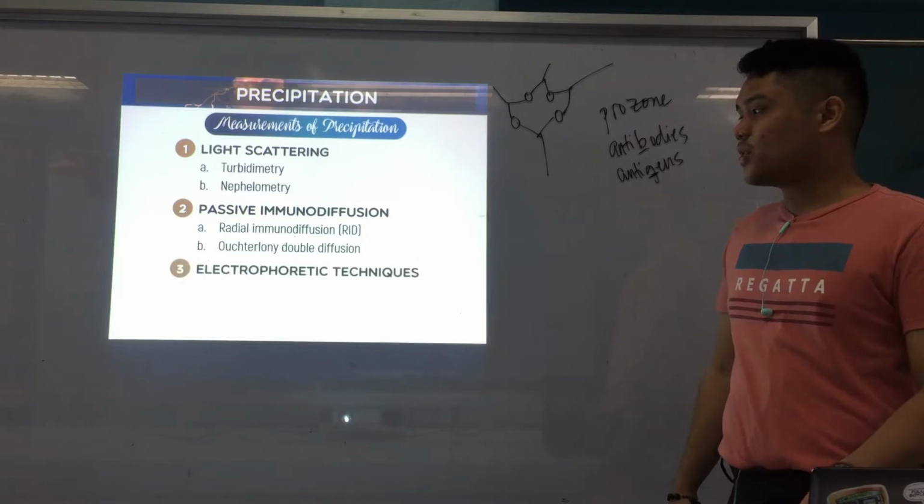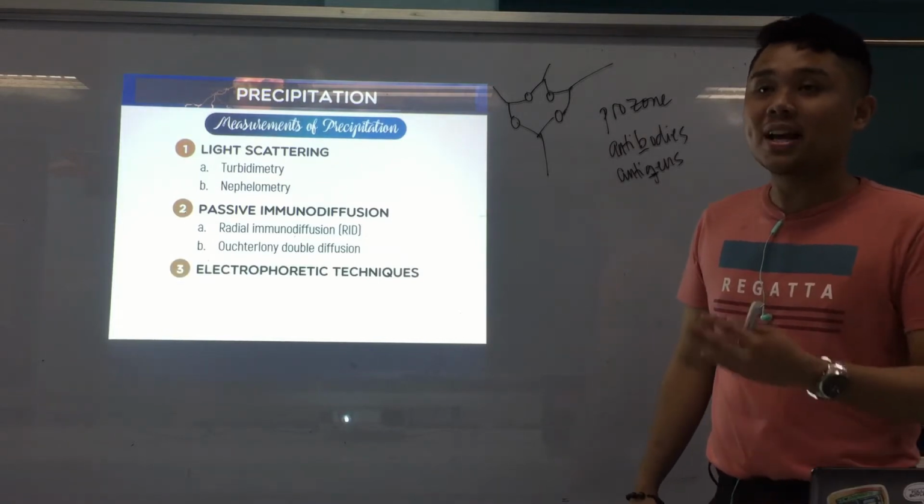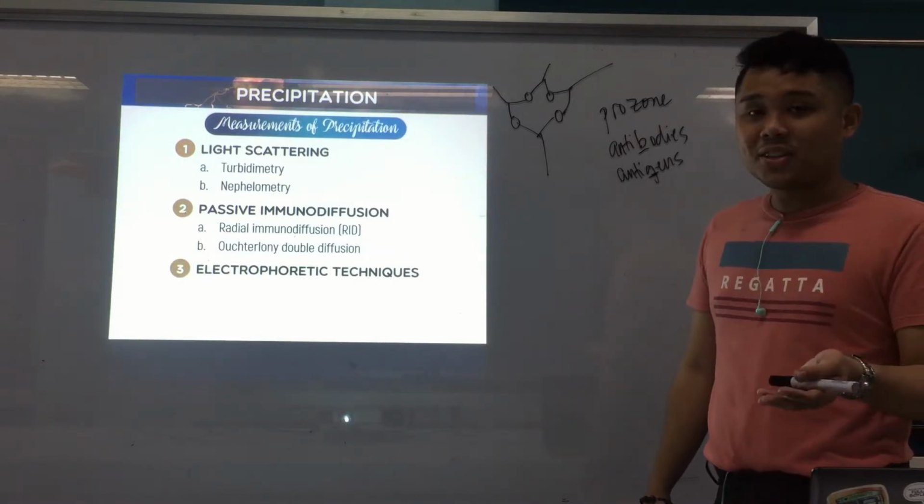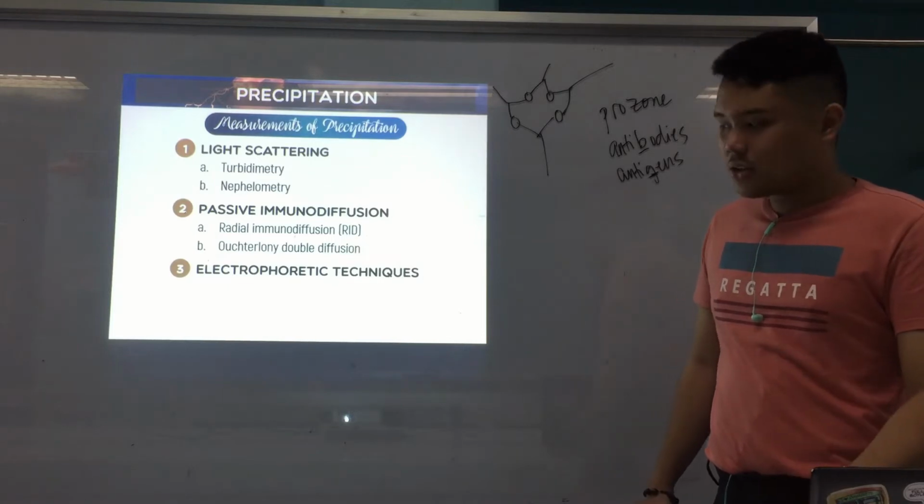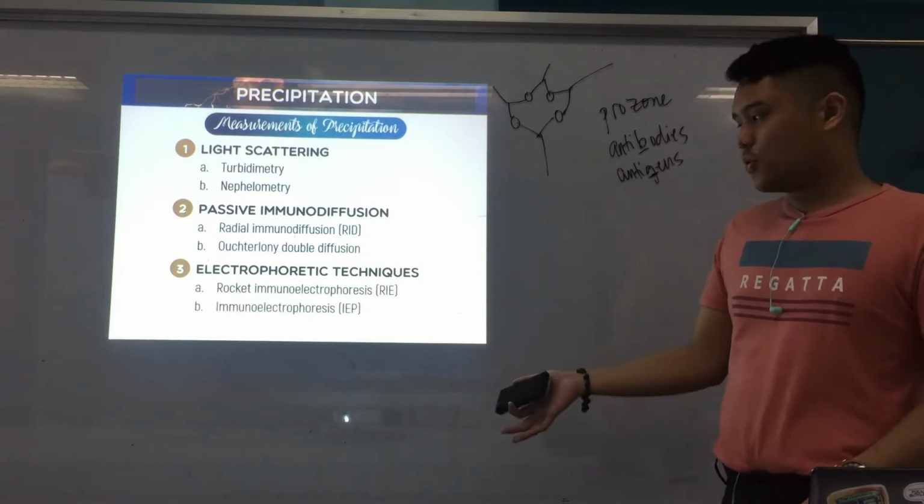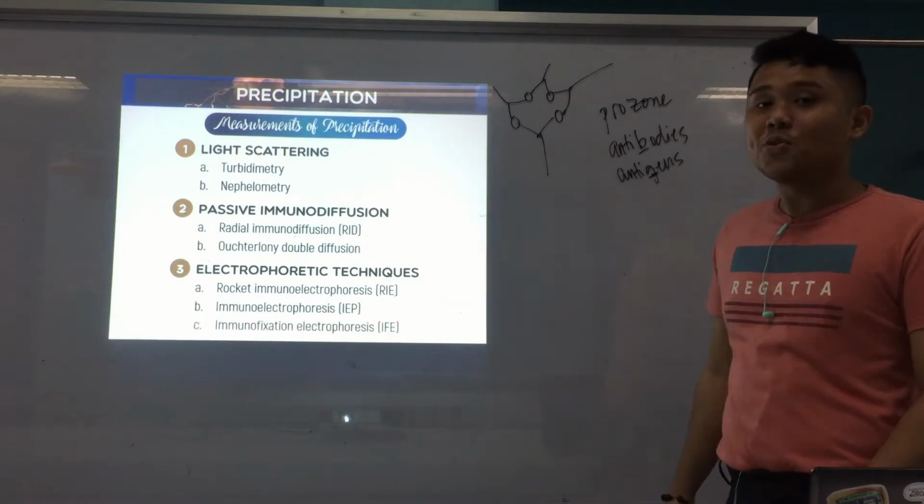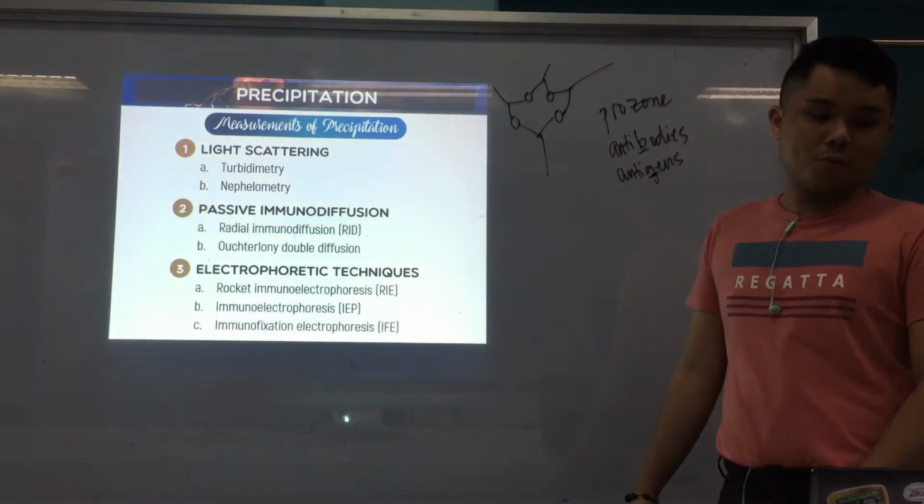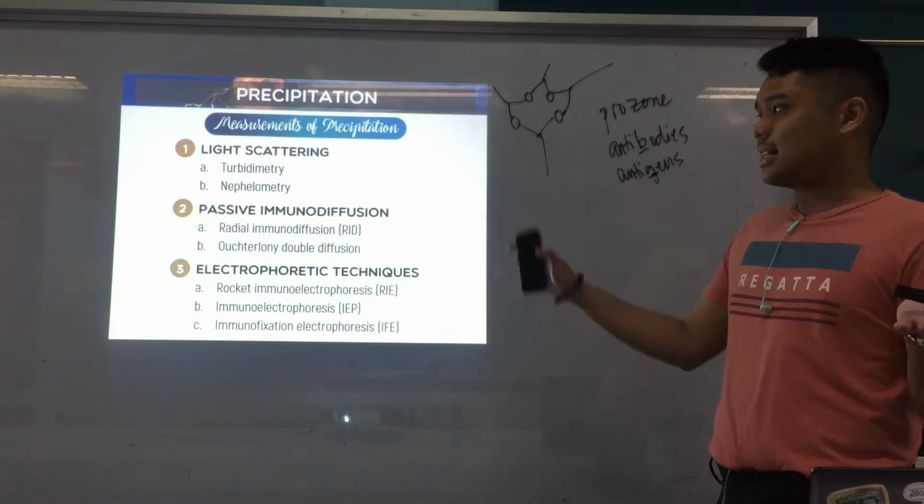And the last one is of course electrophoretic techniques. By the name itself, it uses electrophoresis. So you have rocket immunoelectrophoresis, you have immunoelectrophoresis, and lastly the immunofixation electrophoresis. So we'll go individually through them.